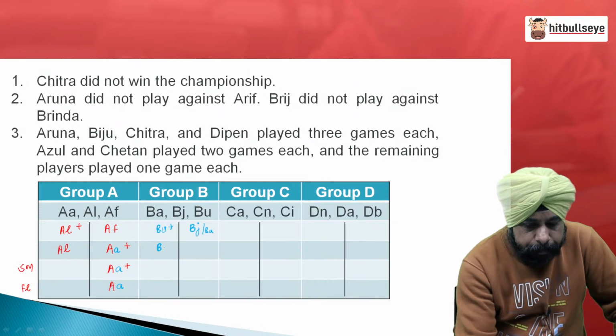Then the next game Biju would have played with the other person out of those 2, that is BA or BJ. Biju must have won it and then BU reaches the semi-final.